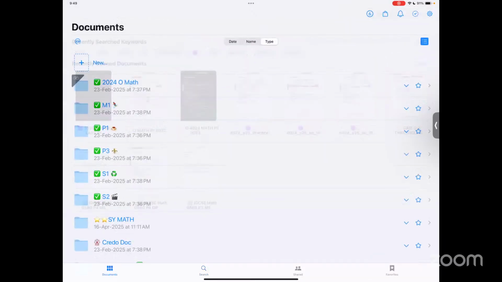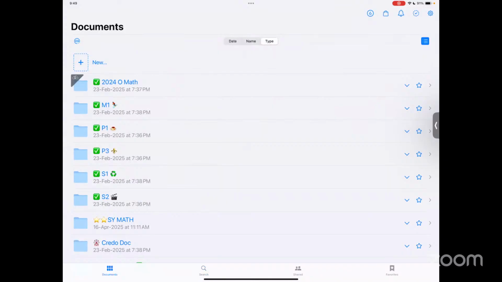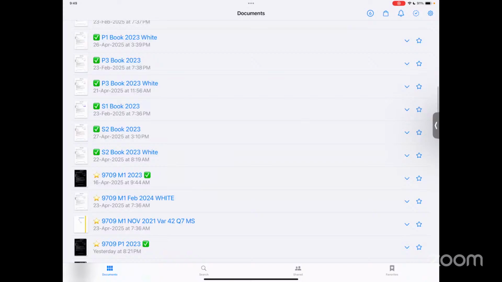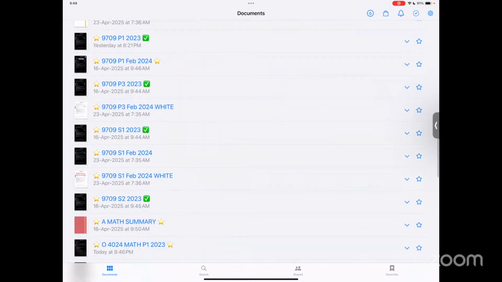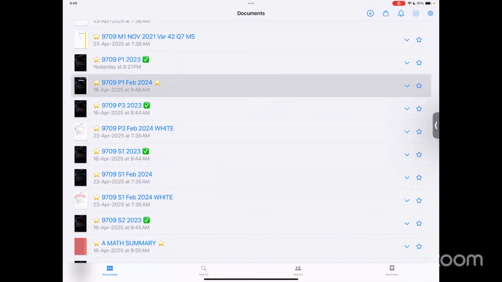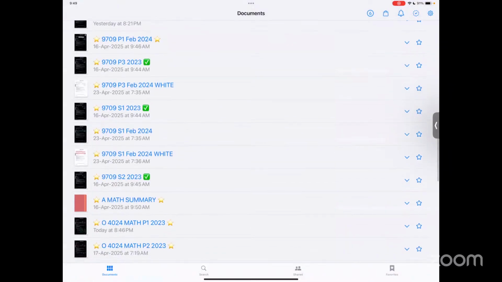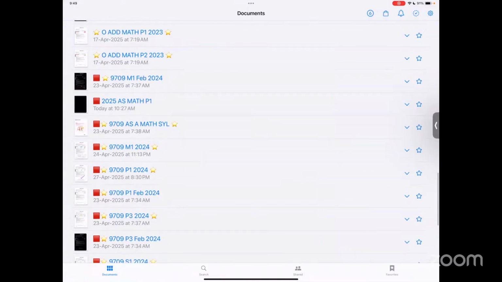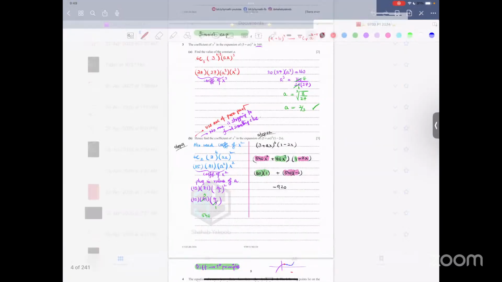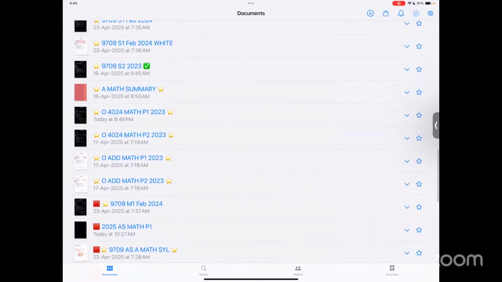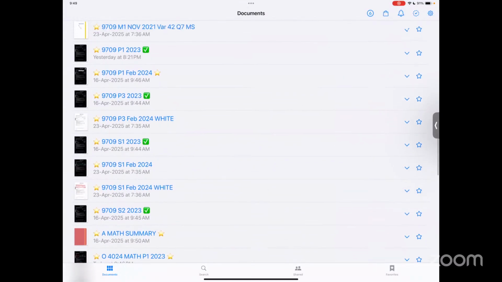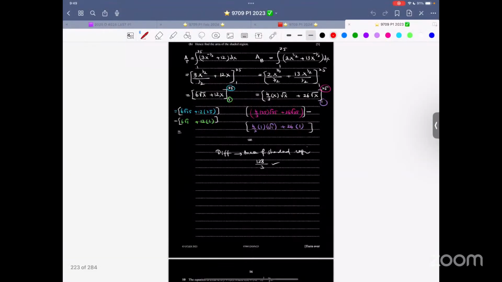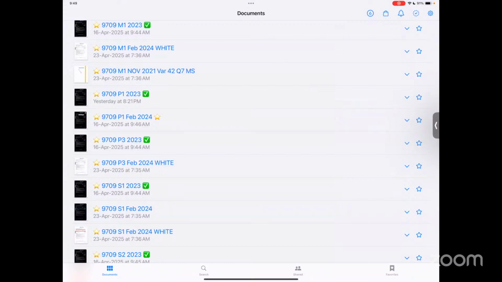So first of all, let me go to the documents that you can see. And let me pick up P1 2023, that is February 2024. And then it's P1 2024. And then let me pick up 2023. And I think that's about it. So let me get started with this.